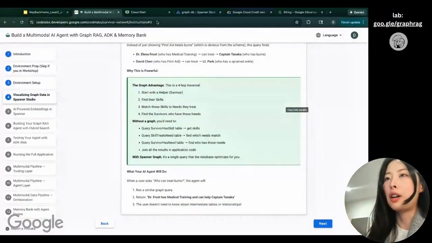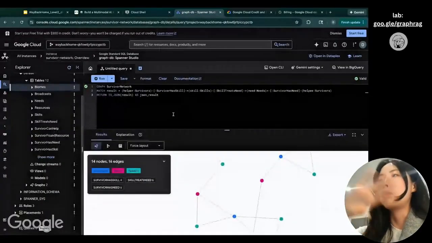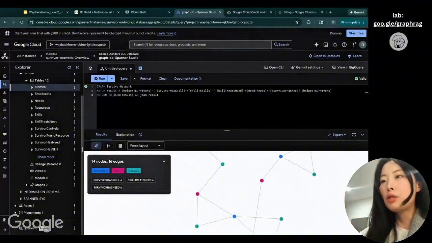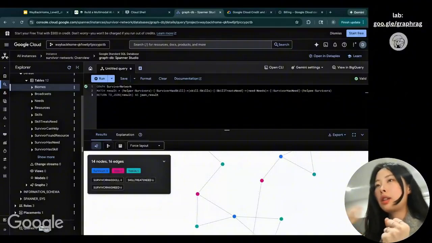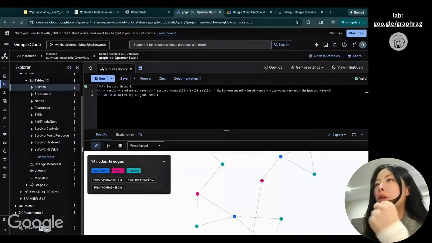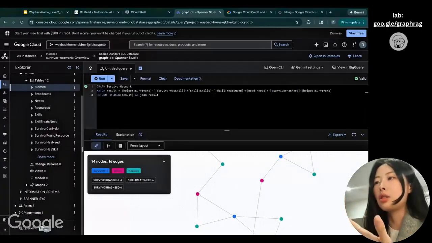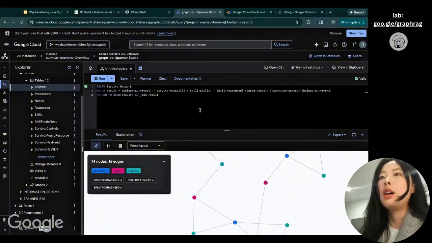What we did so far is successfully load this data into Spanner DB and play around with the relationships in the studio, so that we can visualize the graph and better understand what's going on. We understand the relationships of what survivors there are, where they are, what skills they have, what resources they have, what they need, and the potential and existing matches. We can visualize them as nodes and edges here in Spanner Studio. Pretty cool.